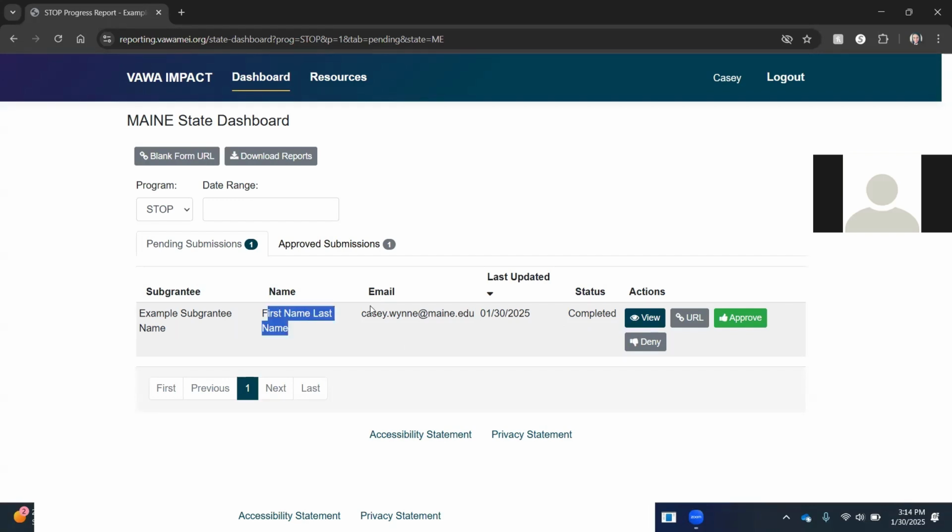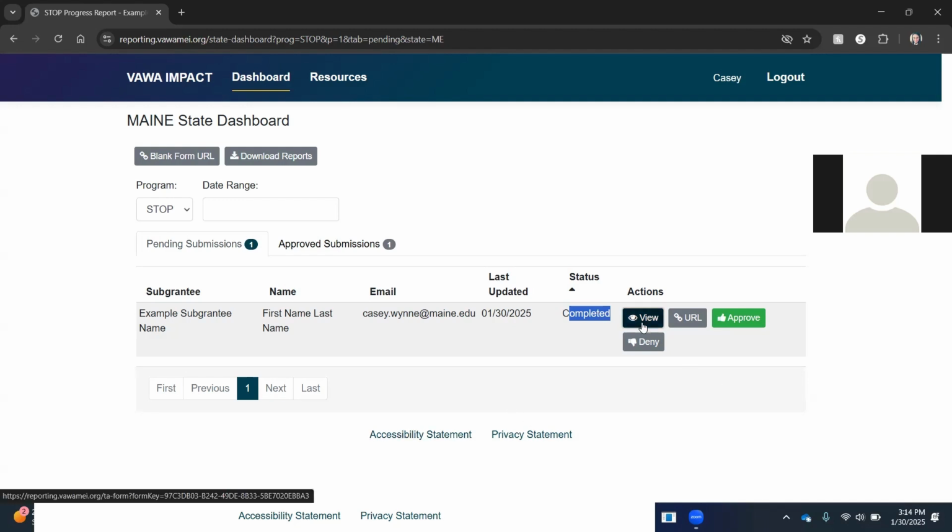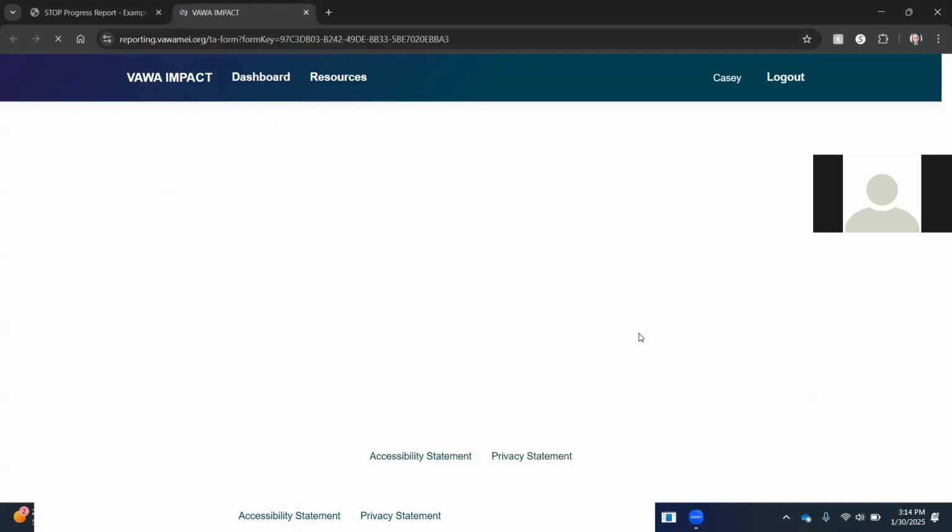It's something I just made up. So you can see the status here of the report is completed. I completed it by filling out all of the data and going through that final review report process. Because I'm logged in as a state administrator, I can click View to do my review of this performance report.